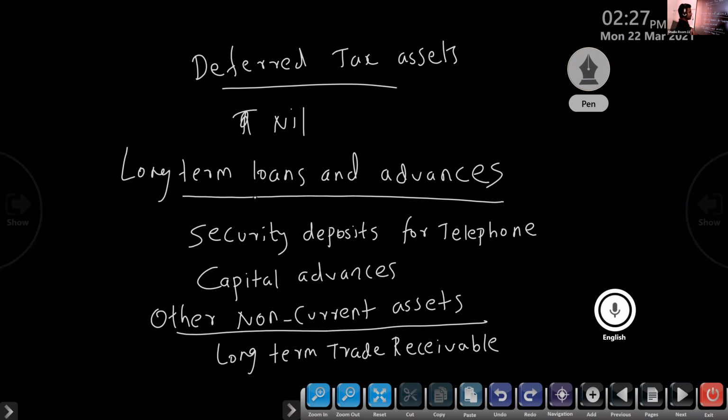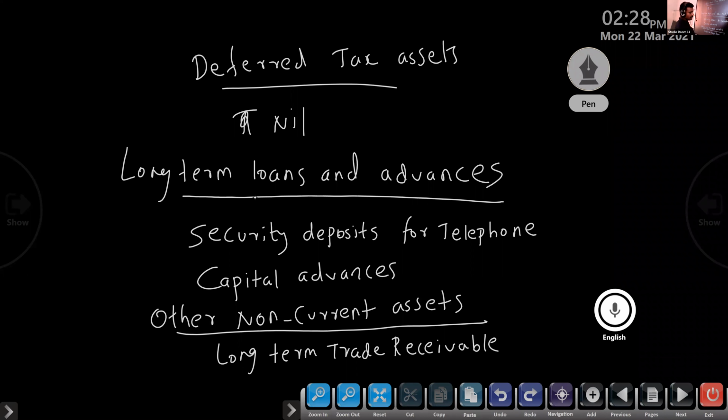Long-term loans and advances, security deposit: the subhead is long-term loans and advances, major head non-current assets. Capital advances: the subhead is long-term loans and advances, major head non-current assets. Next, other non-current assets, that is long-term trade receivables. Next one, current assets.